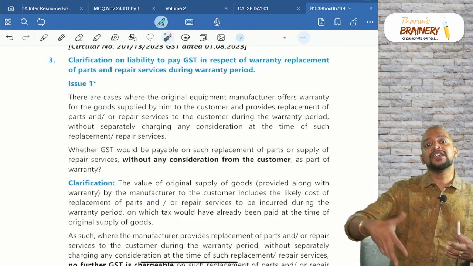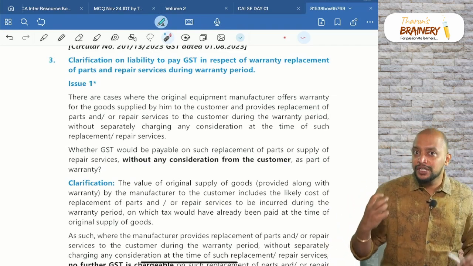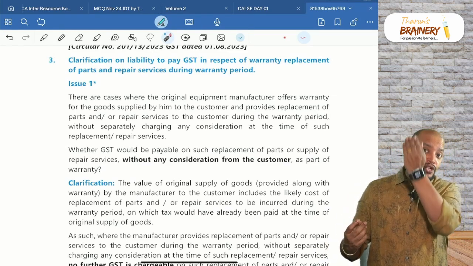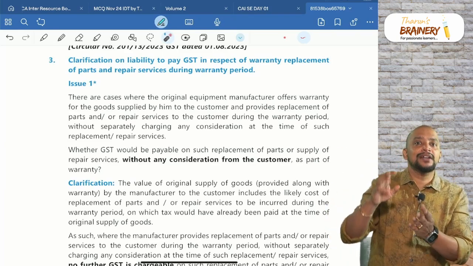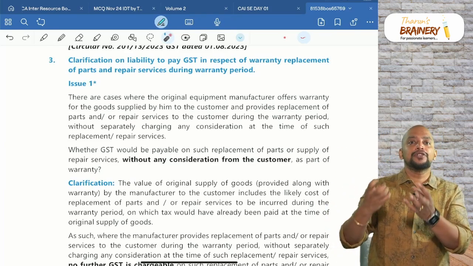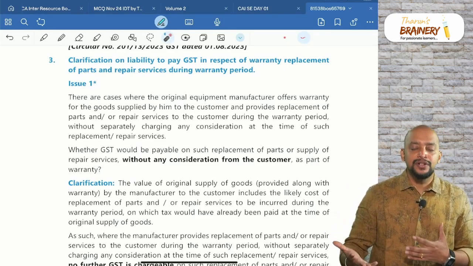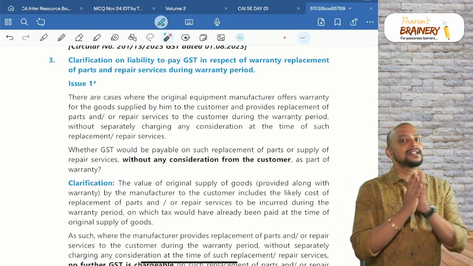Even though we are giving it as free, the objective here is that it is not just free. Already a product has been sold, and on that part GST is already paid. So when we are replacing it, don't bring it under free samples or gifts. So ITC is not disallowed, ITC can be enjoyed.